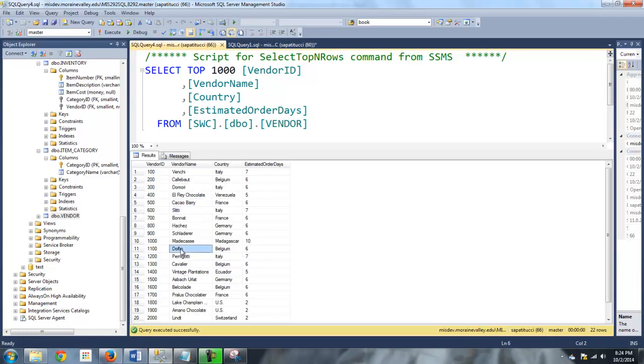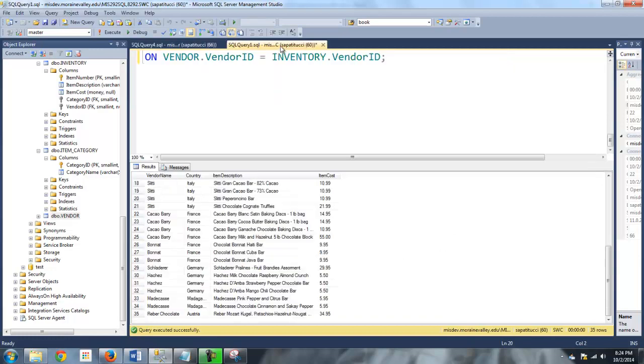Then I get to this one, and I don't remember seeing that vendor in the query results. And I don't remember seeing this one, or Cavalier and Lindt Chocolate, for example. So there are some vendors in the vendor table that do not appear in my query results.